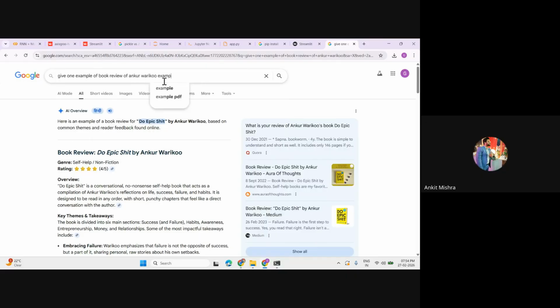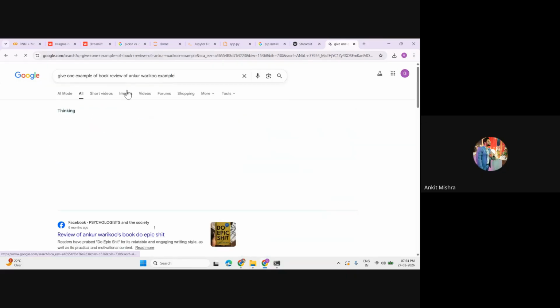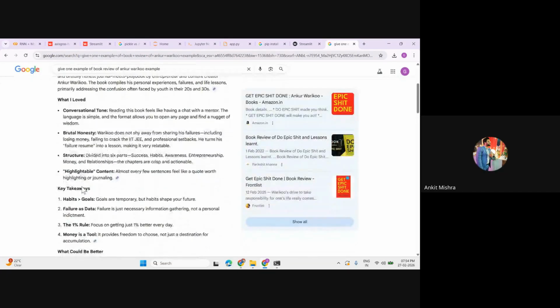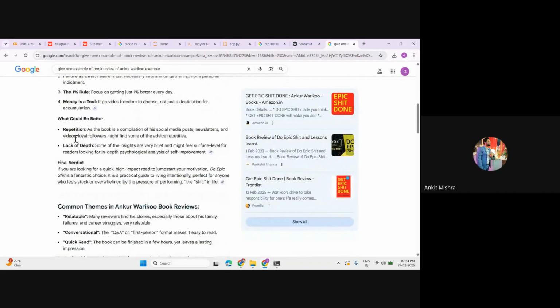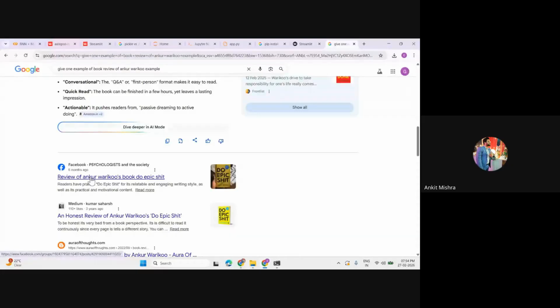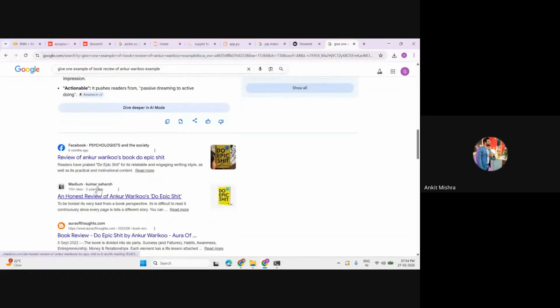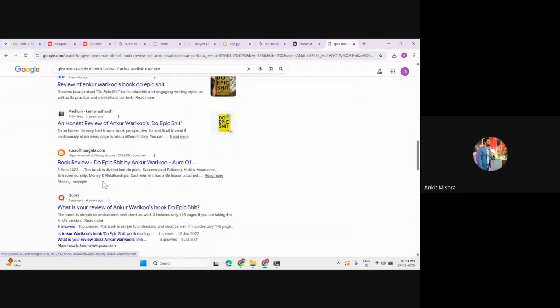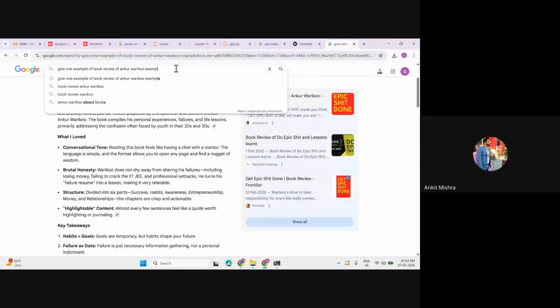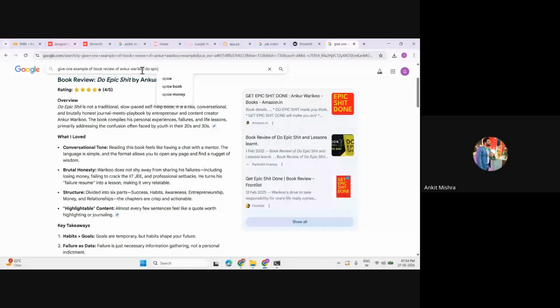I'm not getting the example, right? See, these are the overall key takeaways. Okay, so there is no example that I'm getting for this book, right? So what to do now? Again, give one example of a book review of Ankur Warikoo.